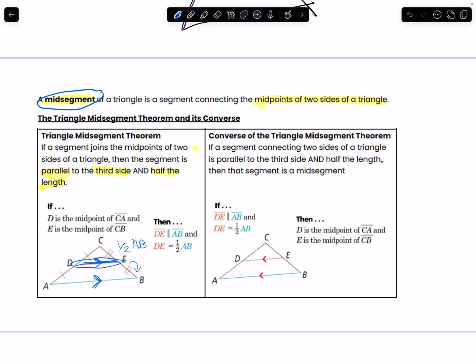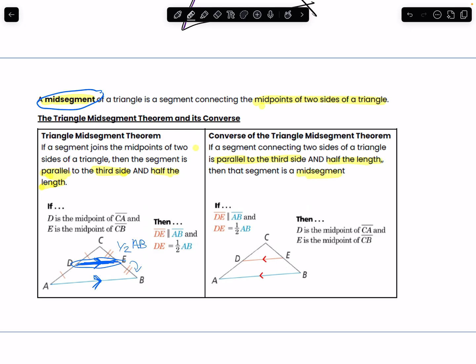If you have a mid-segment connecting the 2 midpoints of the triangle, then your 2 lines will be parallel, and this line right here, the shorter line, will be 1/2 of the larger line. Or you can say that the larger line is twice the length of the shorter line. Now the converse of this triangle mid-segment theorem is also true. It's saying that if a segment connecting 2 sides of a triangle is parallel to the third side and half of the length, then that segment is going to be a mid-segment.